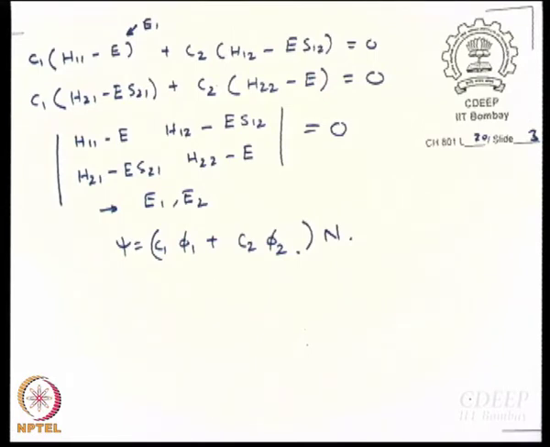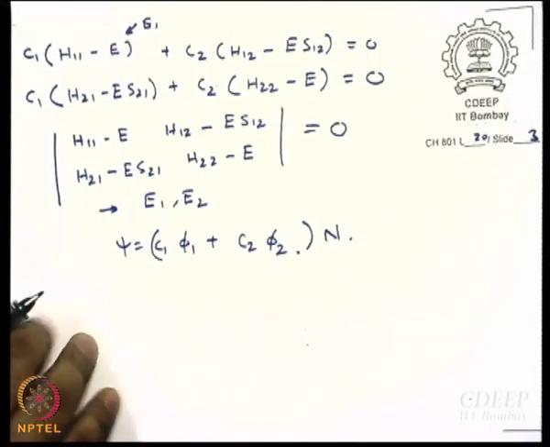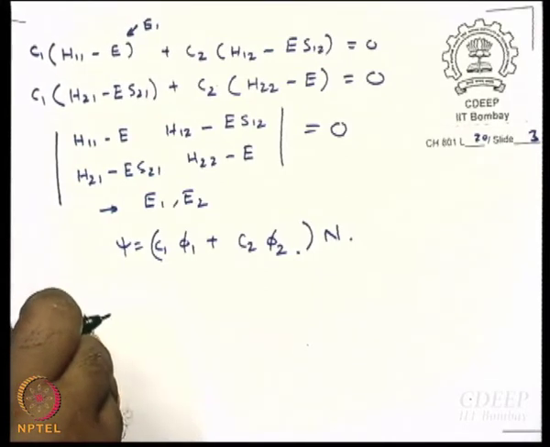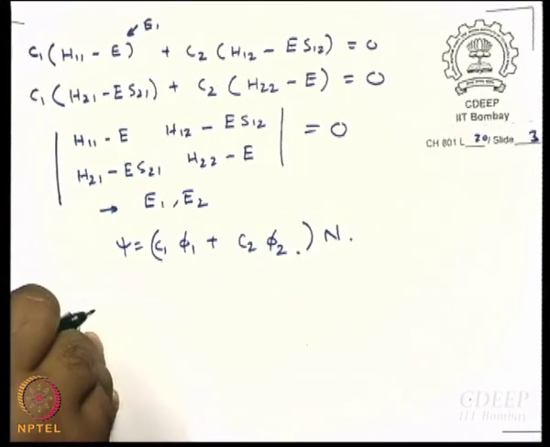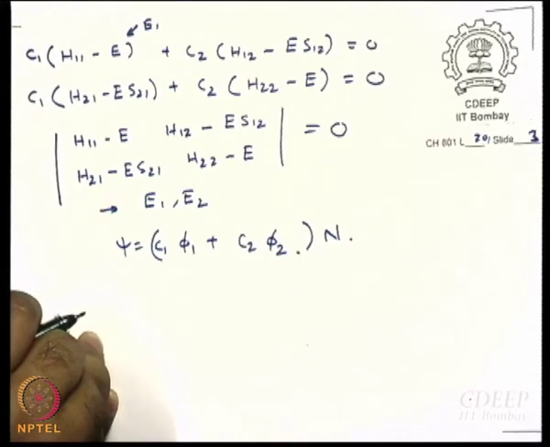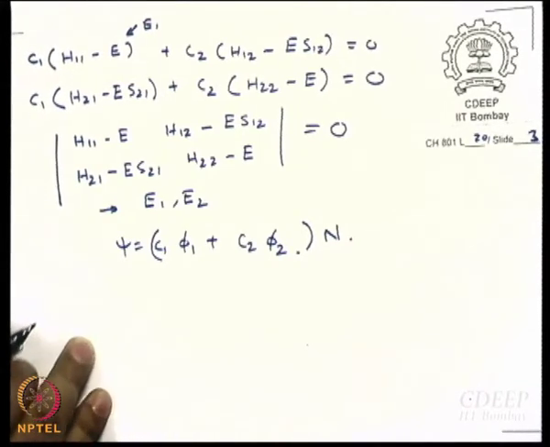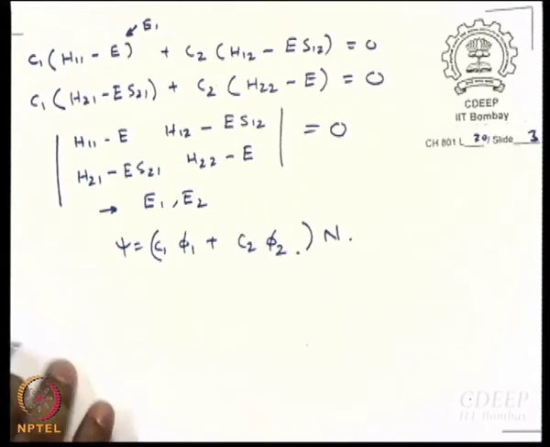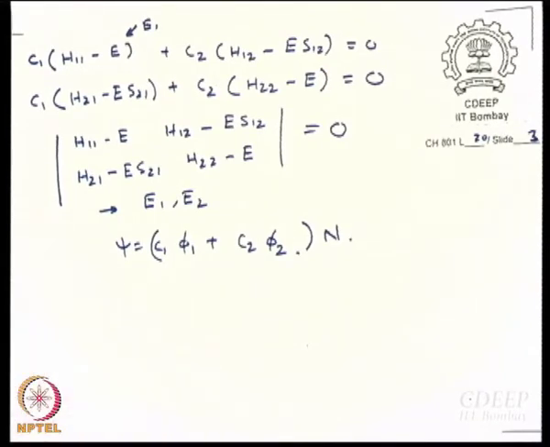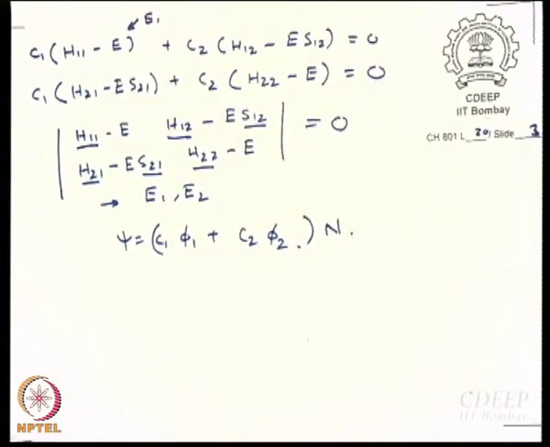I think you have all read it somewhere or the other. I am just recapitulating at a very easy pace, so that tomorrow when we talk about naphthalene, we are all very comfortable. That is the reason. This is fine. You can find out not only the energy, but also what the molecular orbital looks like. What is the basic assumption? See, it is not as if we are doing it without an assumption. We are doing it with the assumption that we know what is H11, what is H12, what is H21, what is H22, what are the overlap integrals. Only with that knowledge can we use this method.